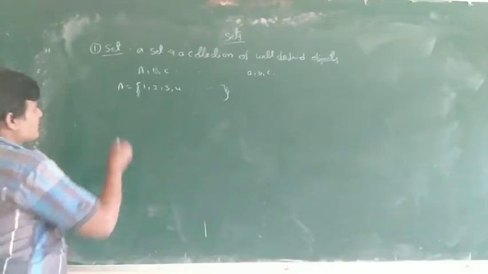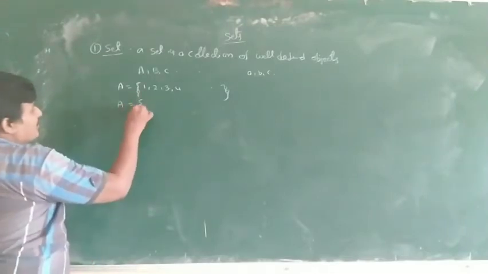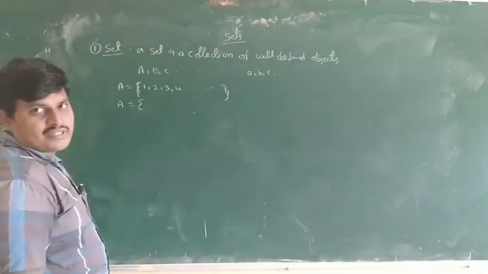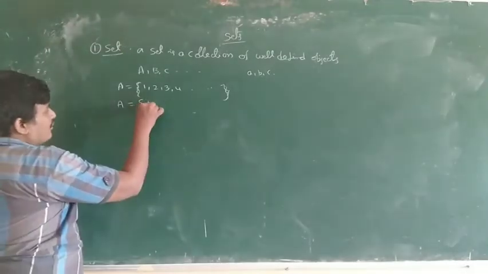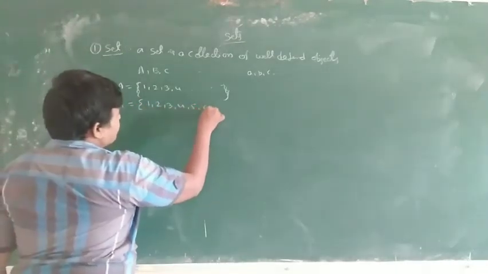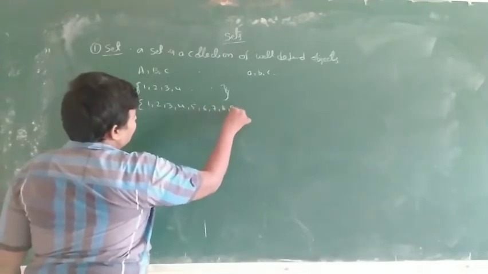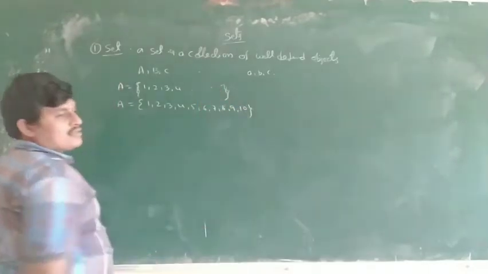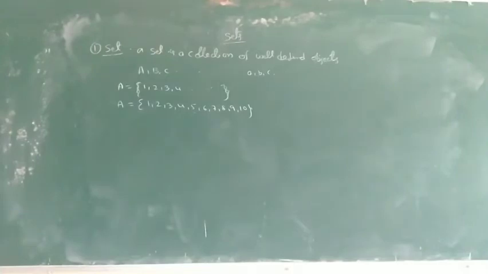Next, the set of all natural numbers up to 10: 1, 2, 3, 4, 5, 6, 7, 8, 9, 10. That is a set.